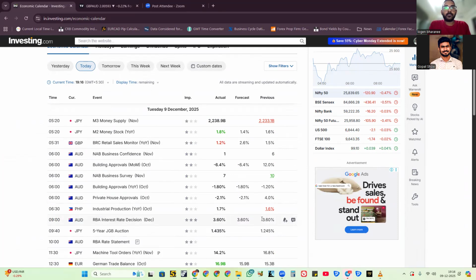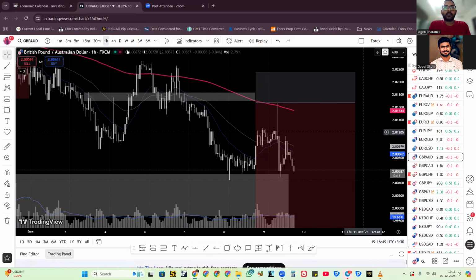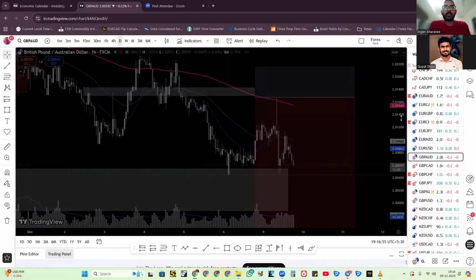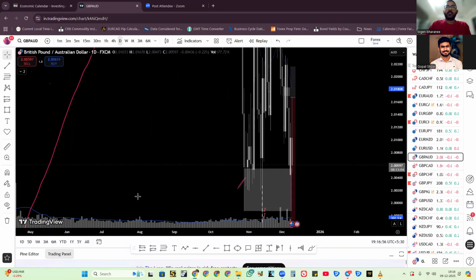No hike or no decrease, right? So it means they're stable, it means there is no bias, right? So it will follow with the story, right? So the pound is overall weak, right? I was anticipating the pound was overall up, but technically, if you see, fundamentally it is very weak, right?